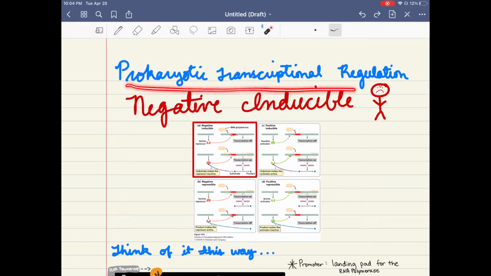Hi, so today we're going to be talking about prokaryotic transcriptional regulation, and more specifically, I'm going to be focusing on negative inducible regulation, which is this first box right here that I have surrounded in red. That's just a textbook example.